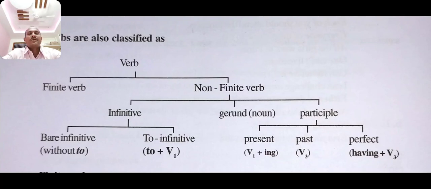Then verbs are also classified as finite verbs and non-finite verbs. Non-finite verbs are again divided into infinitive, gerund, participle. Infinitive is again divided into bare infinitive, without to, and infinitive with to. And participle is again divided into present participle, past participle, perfect participle. And also verbs are divided into transitive verbs and intransitive verbs.